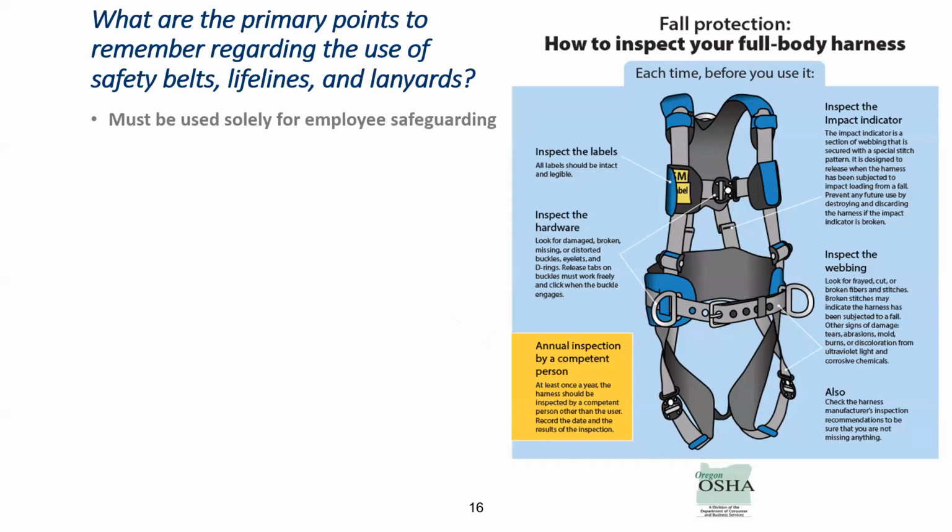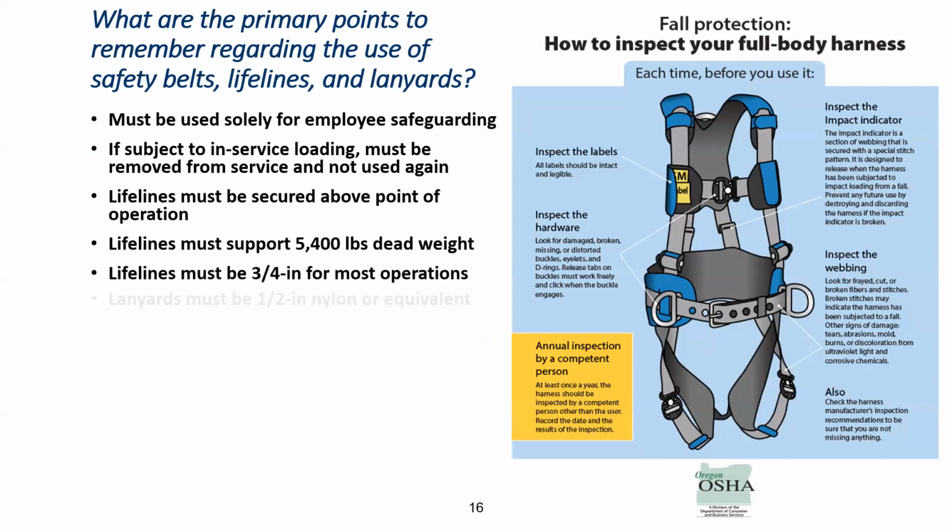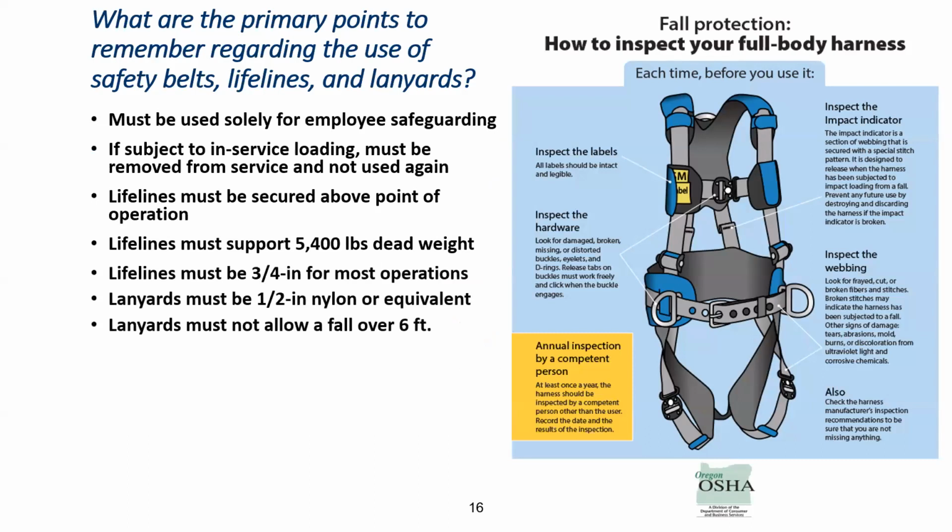So now we will discuss some requirements of safety harness. Full body harness must be solely for employee safeguarding. You can see when people are working at height, they have to use the full body harness. Here in the Kingdom, it is a legal requirement that you carry out a third party inspection for the full body harness.